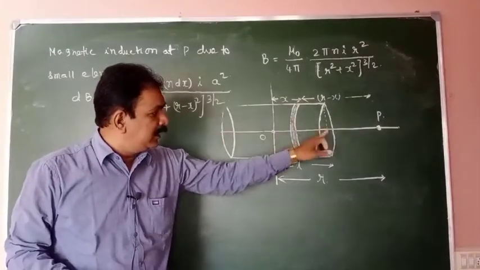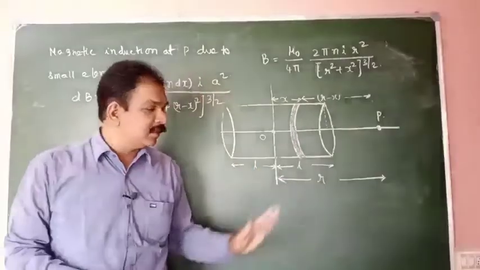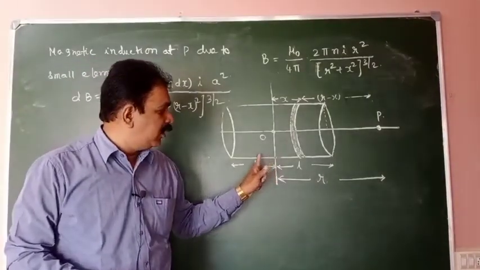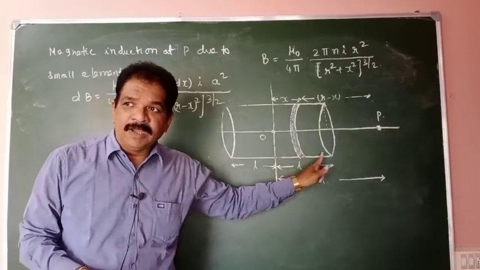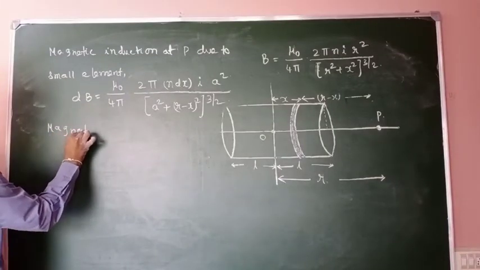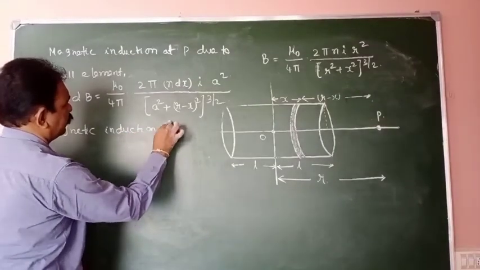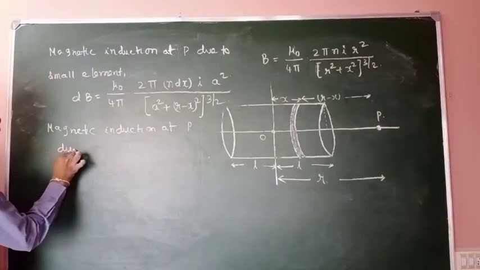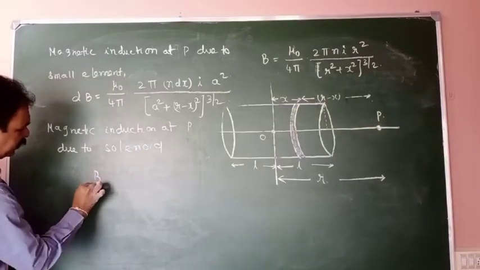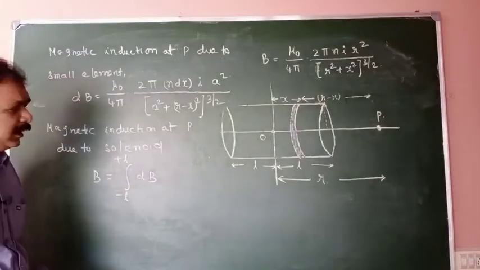But because of the entire solenoid, observe this solenoid: this is the positive x-axis, this will be the negative x-axis. So the solenoid lies between the limits minus L to plus L. So the magnetic induction at P due to the solenoid is B equal to the integral from minus L to plus L of dB.